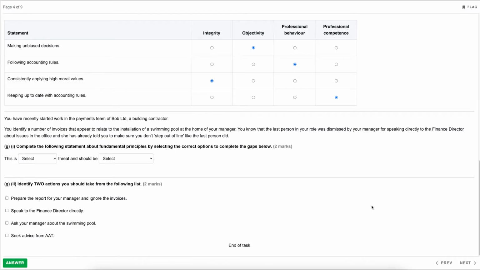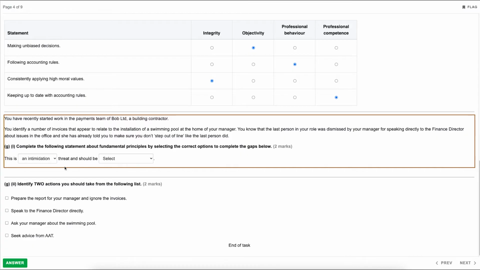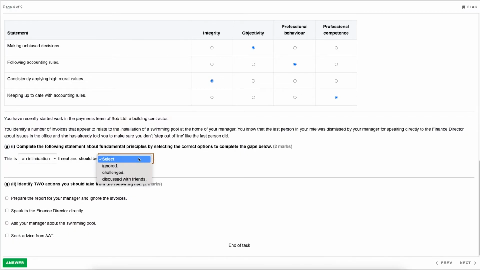Okay, sounds a delight. So part G, complete the following statement about fundamental principles by selecting the correct options to complete the gaps below. So 2 marks, 1 mark for each. This is an absolute intimidation threat. So they are threatening you in order to make sure that you follow whatever it is that they want you to do. Fairly clear from the situation that's being given to us here. And should be, and again we've got 3 options, either ignored, challenged, or discussed with friends. So I think fairly straightforward, this one. It definitely shouldn't be ignored. It wouldn't be discussed with friends either. It would absolutely be challenged.